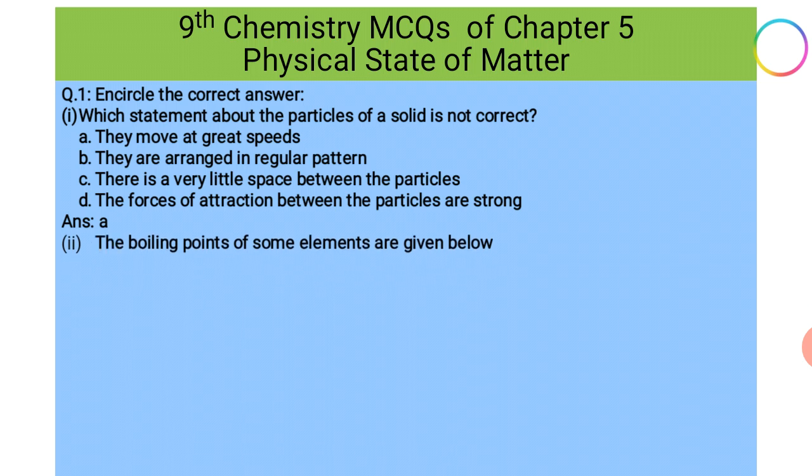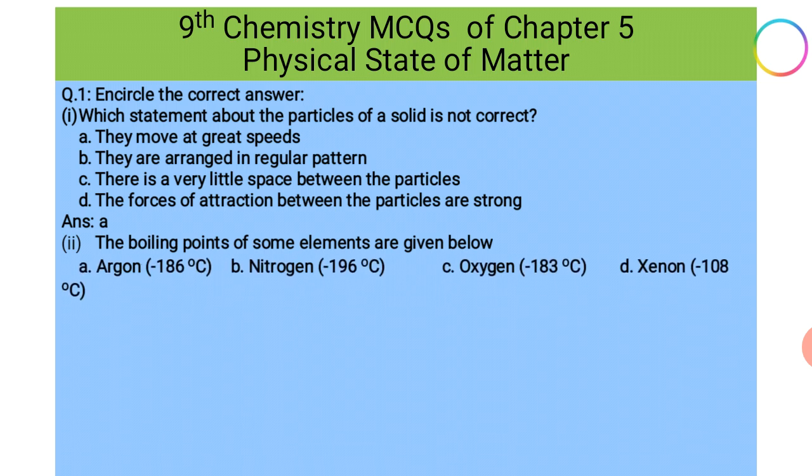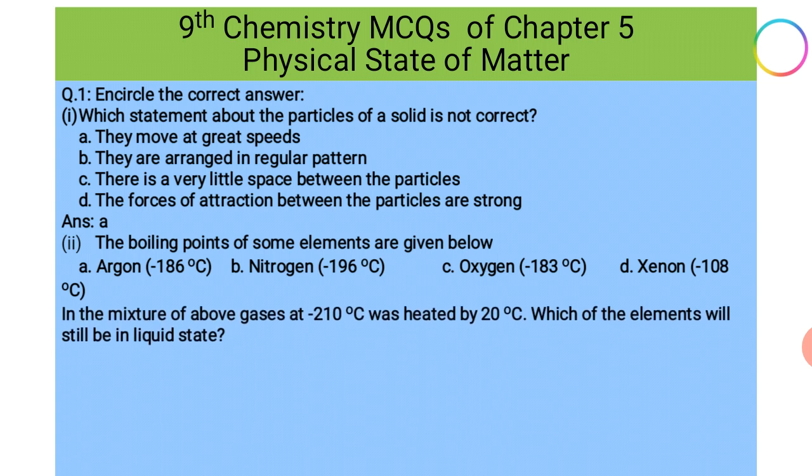Question 2. The boiling points of some elements are given below. For example, argon minus 186 degrees C, nitrogen minus 196 degrees C, oxygen minus 183 degrees C, and xenon is minus 108 degrees centigrade. These are the boiling points. In the mixture of above gases at minus 210 degrees C, the temperature was heated by 20 degrees centigrade. Which of the elements will still be in liquid state?